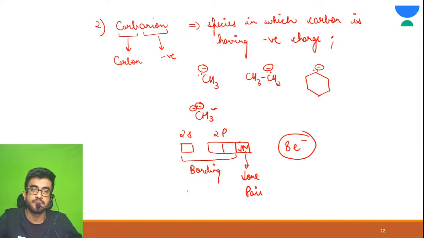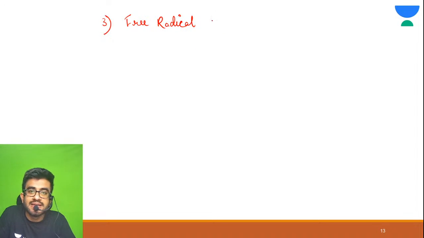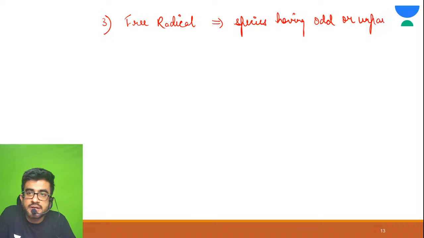Great. Let me explain you about the third reaction intermediate. Free radical. These are species having odd or unpaired electron.